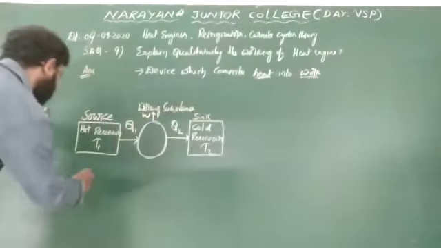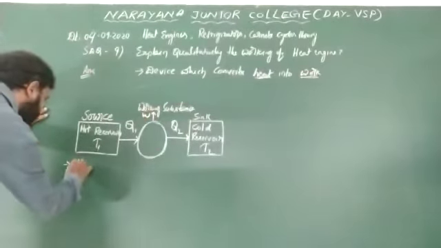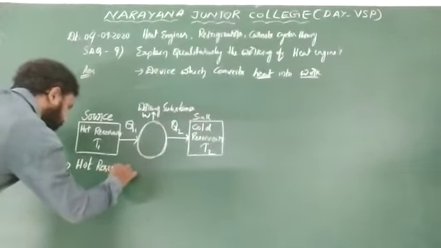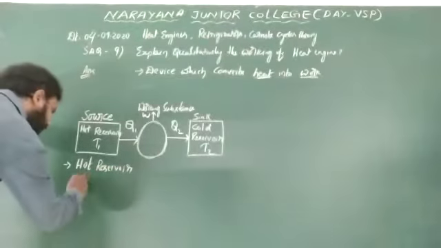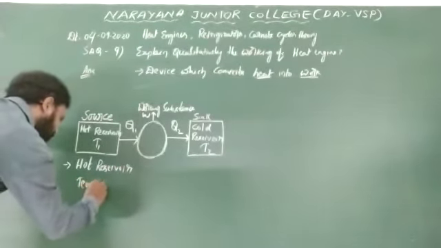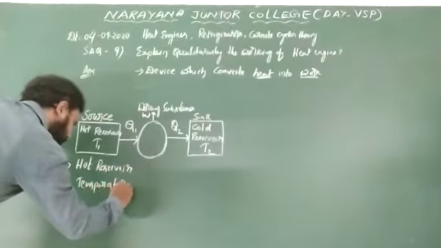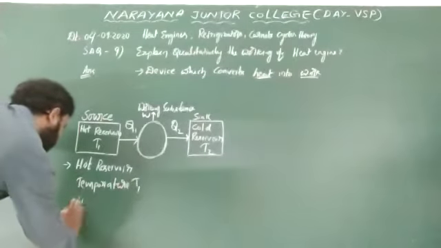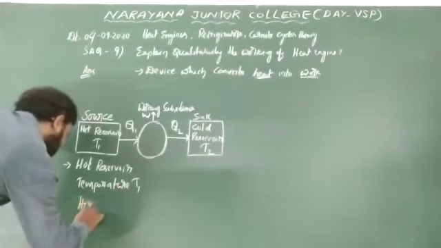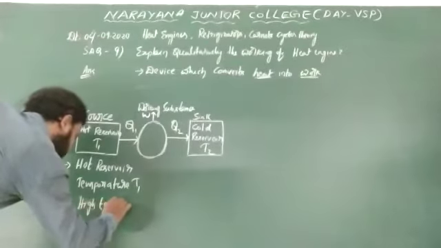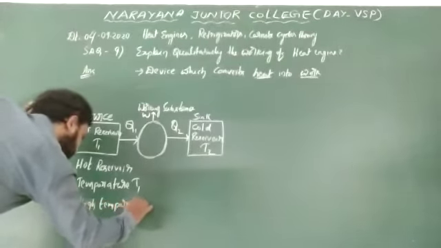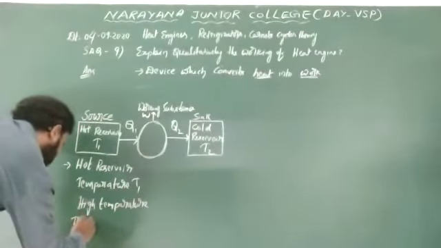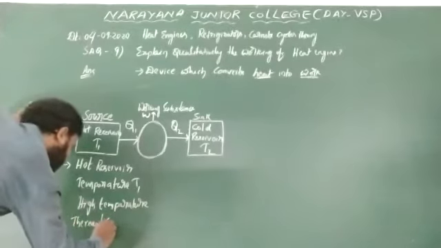First, the source is a hot reservoir maintained at temperature T1, at a very high temperature, and its thermal capacity is infinity.